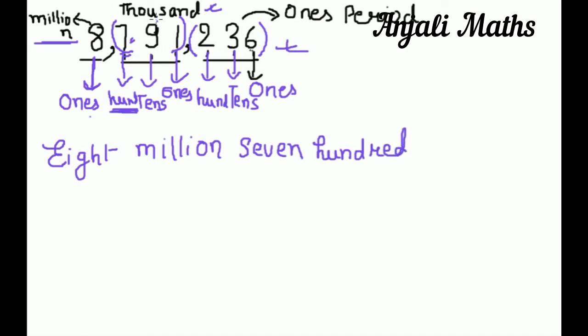Now 9. This period is not over. This period is over at 1. So we will not write anything apart from 100. We will write only 700. This is 91 because 9 is at the tens place. So this is 91.